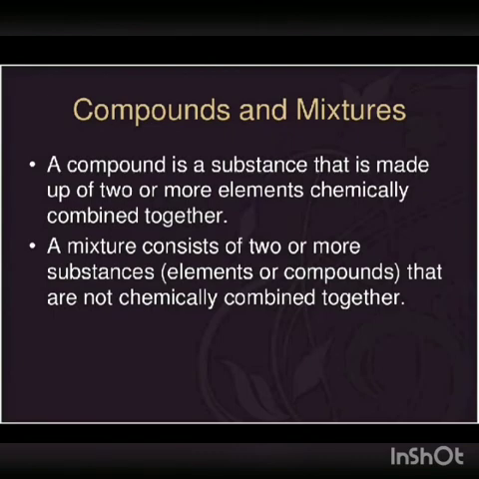Now we'll proceed to compounds and mixtures. What are compounds? First we'll see what compounds are. A compound is a substance that is made up of 2 or more elements chemically combined together. A mixture consists of two or more substances, elements or compounds that cannot chemically combine together. So when elements chemically combine together, they form compounds, whereas when elements physically combine together, they are called mixtures.